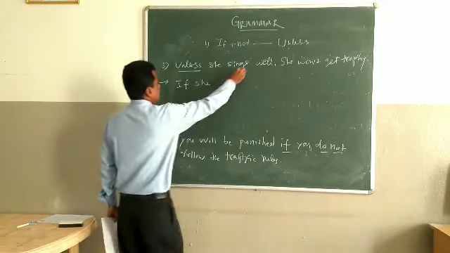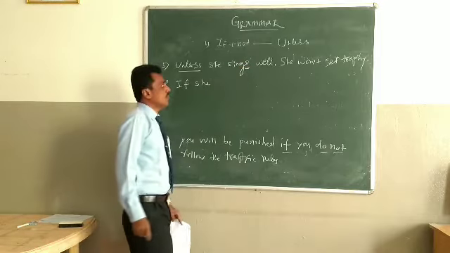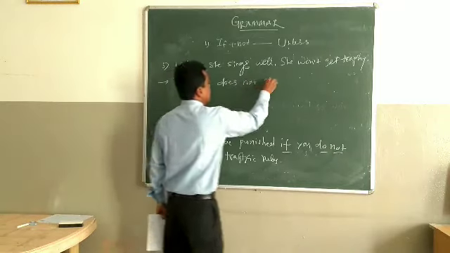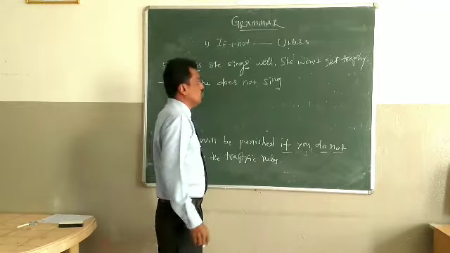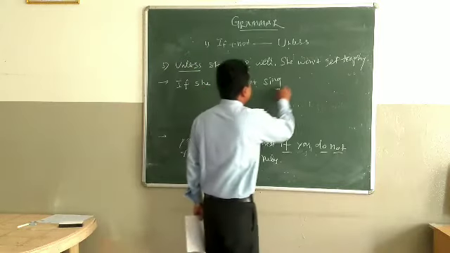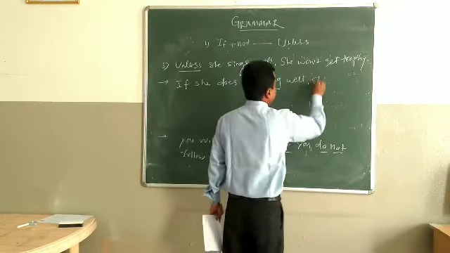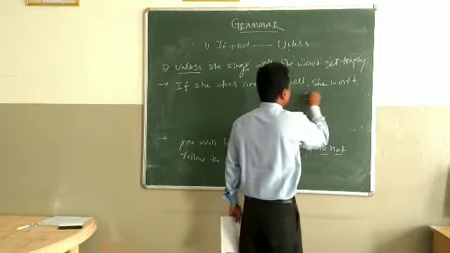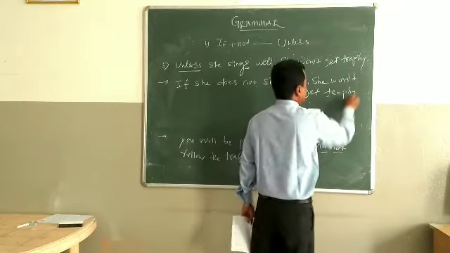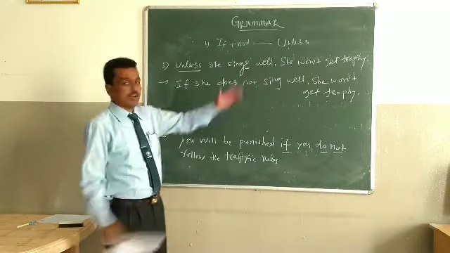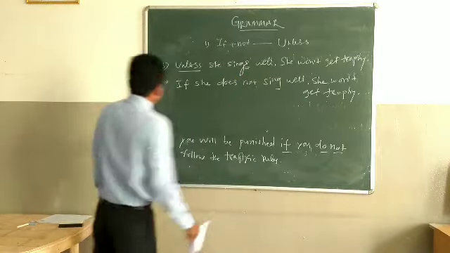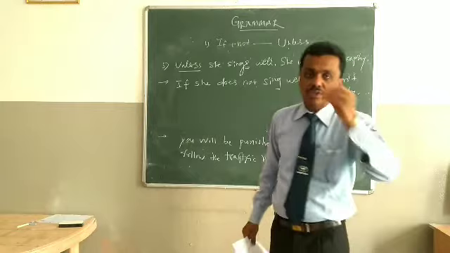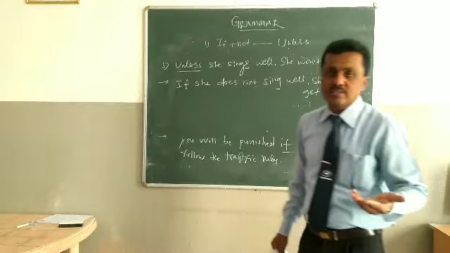If she, now the main verb has she, so does will come here, not will come, and the main verb in root form sing. If she does not sing well, remaining part of the sentence will not change. After comma, she won't get trophy. Remaining part of the sentence will not change. It will be as it is. So, we have discussed 5 examples of if not to unless, 5 examples unless to if not.